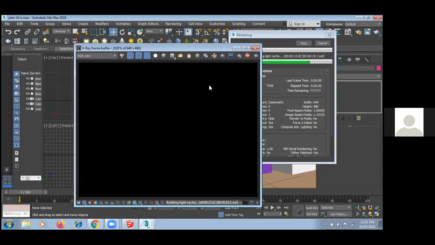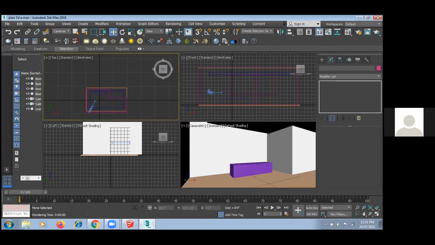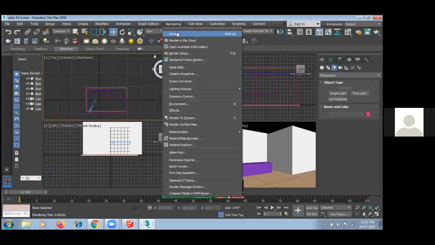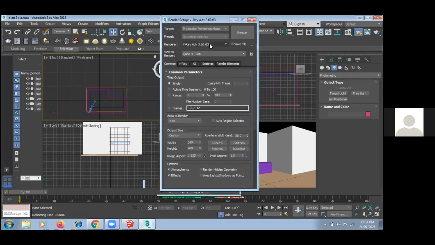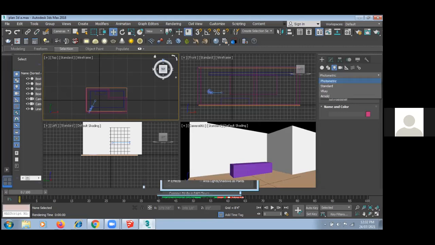See, now you can't see anything because there are no lights here. Okay guys, so there you have to place your lights also. So now again I am placing my light over there. So here I have many ready-made lights. See, in rendering, here I have V-ray lights, standard lights, and photometric lights. Okay, so according to rendering I can select my lights. So in render setup, suppose my rendering setting is V-ray, then it will show only V-ray lights. But if I set my scanline render, then it will show me standard lights also. Okay, so now I am using my standard light.